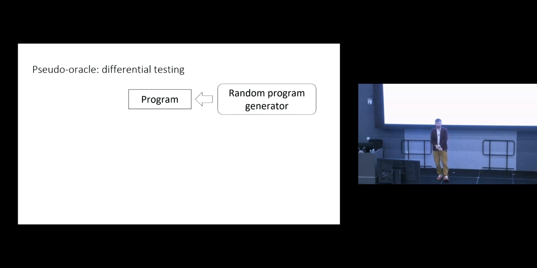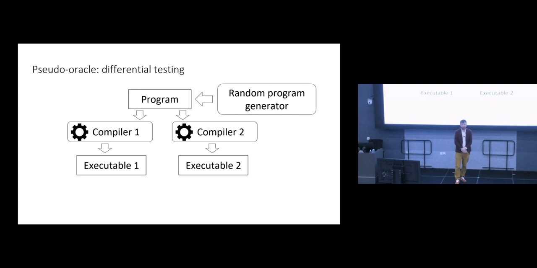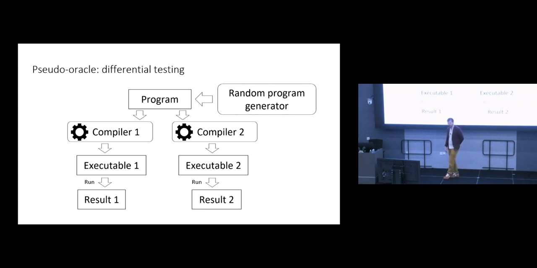So you randomly generate a program using your program generator. You feed this program to the two compilers or compiler configurations at your disposal. They give you executables that you then run to get execution results, and you compare those results. And if the results are not the same, that means you found a bug in the compiler or in the compiler infrastructure, including the libraries and the hardware, right? With me? Would anyone like to dispute this? Is it certainly the case that we're going to find a bug using this technique?